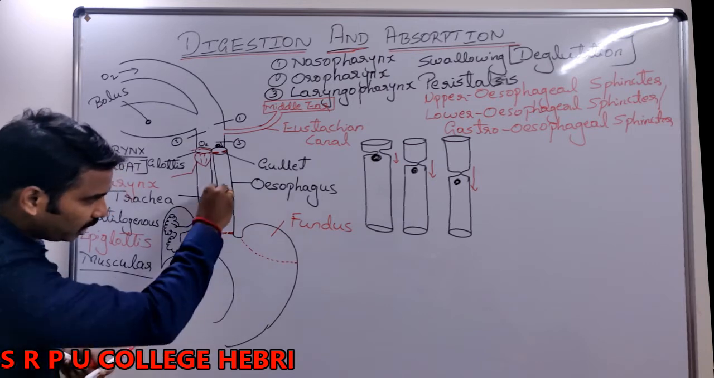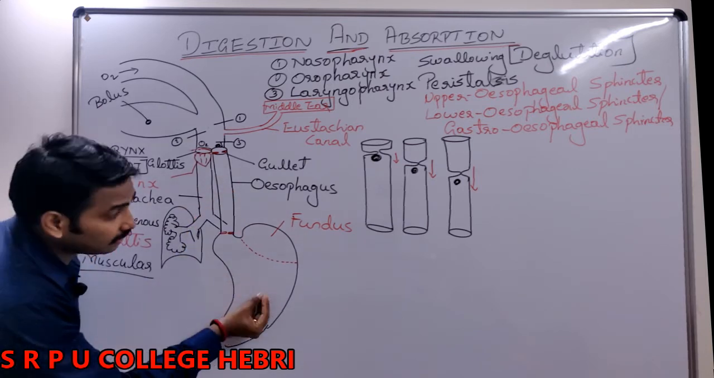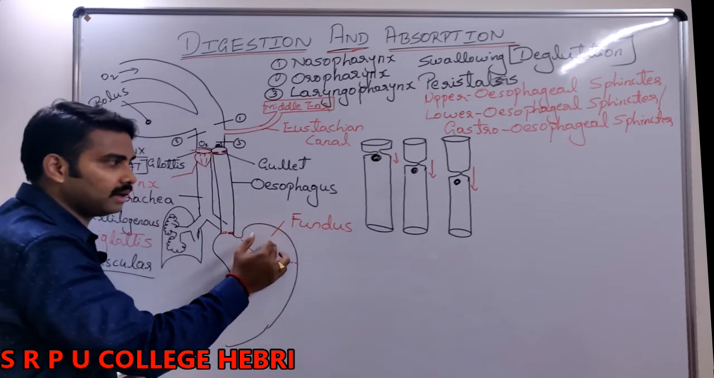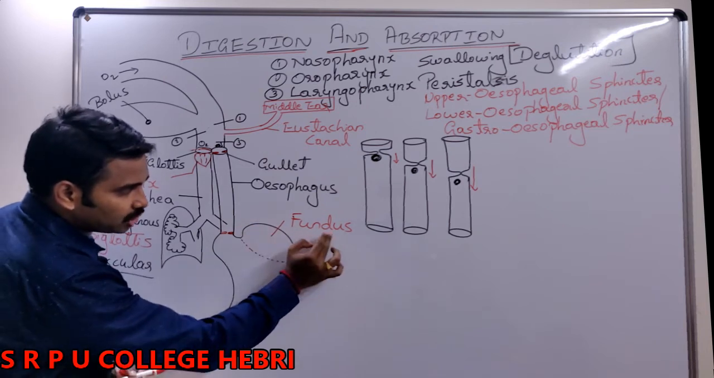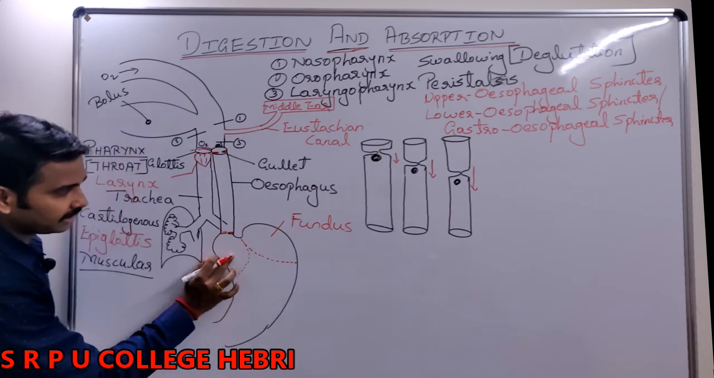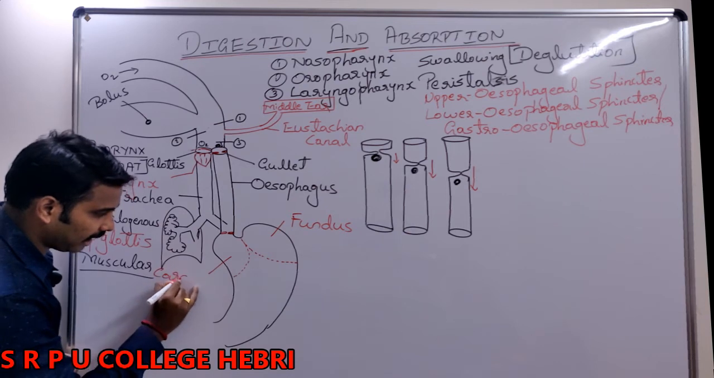F-U-N-D-U-S. When food comes to your stomach, a reaction occurs. Because of the reaction, gas is released. This gas usually gets accumulated here. This gas-accumulated, bulged region is called the fundus. The part of the stomach that is in front of the esophagus is called cardiac.